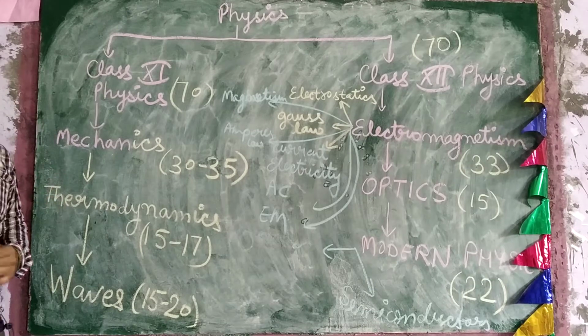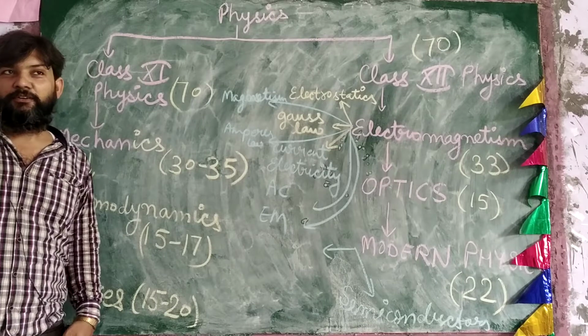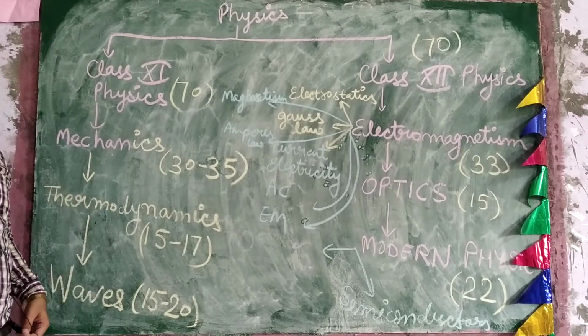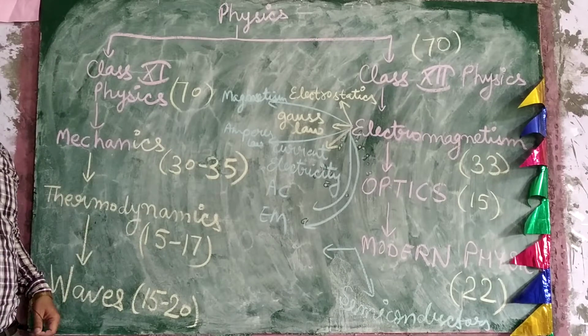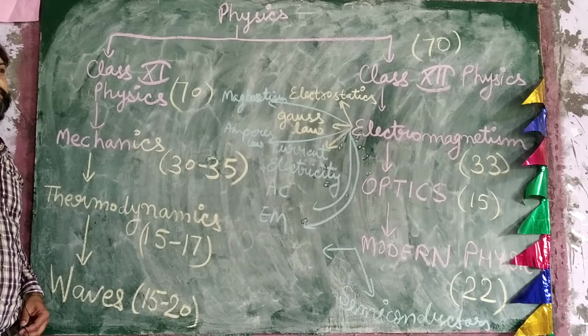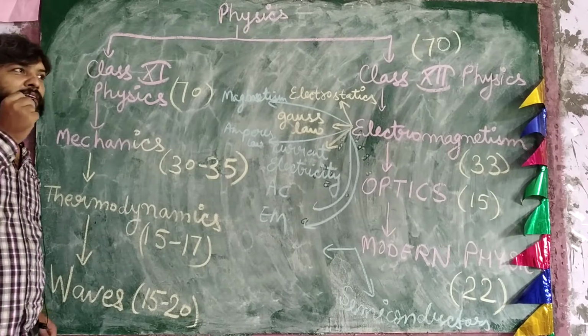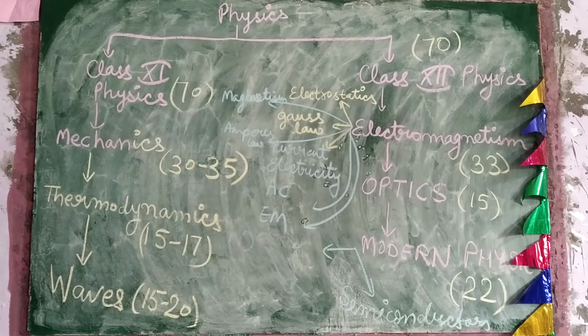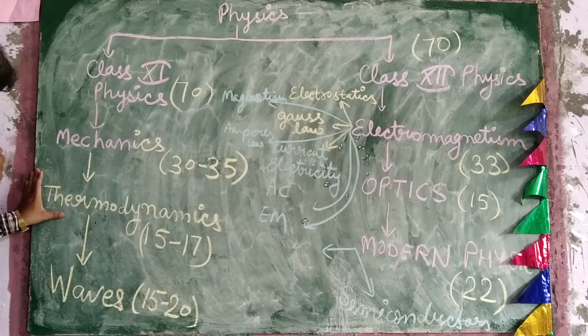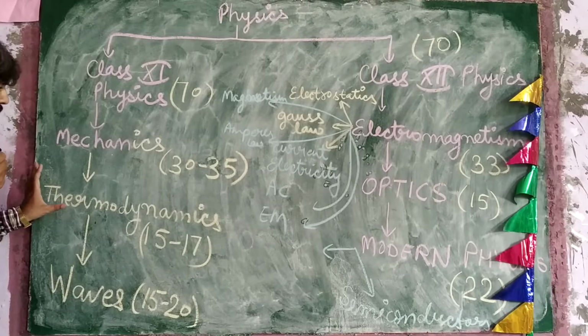Thermodynamics consists of KTG, kinetic theory of gases, calorimetry, and heat transfer, that is its different modes of heat transfer, and some other topics.